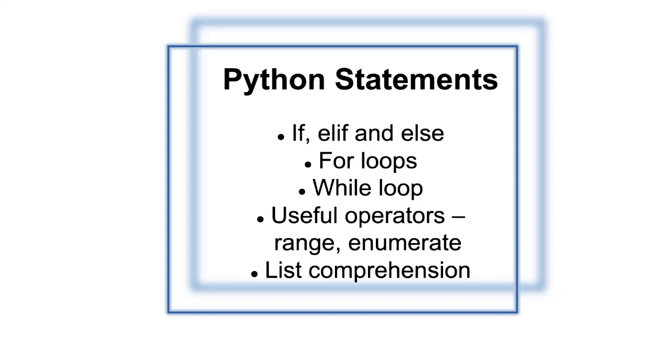Then we have useful operators. These are generally used to generate numbers, let's say from 1 to 10, and these are used in collaboration with for loops. And we have list comprehension. This is basically a shortened version of a for loop.